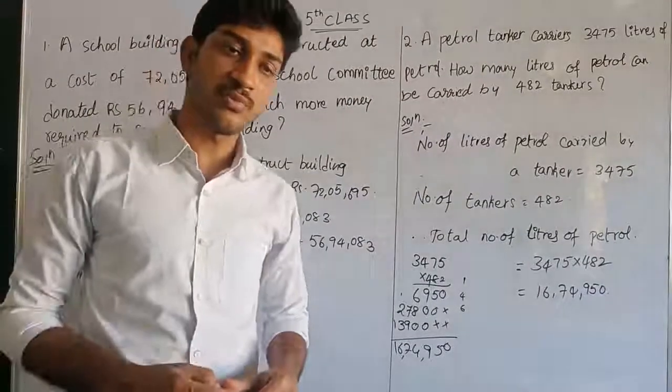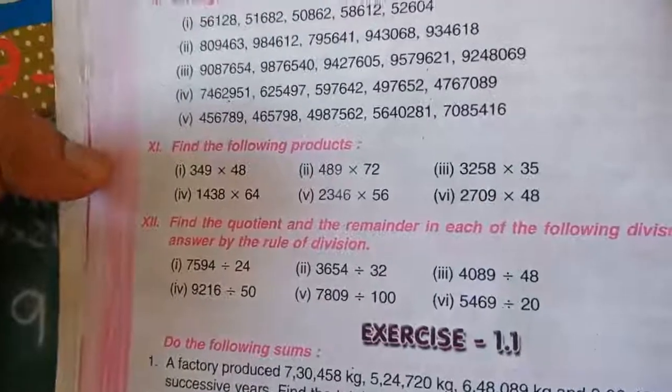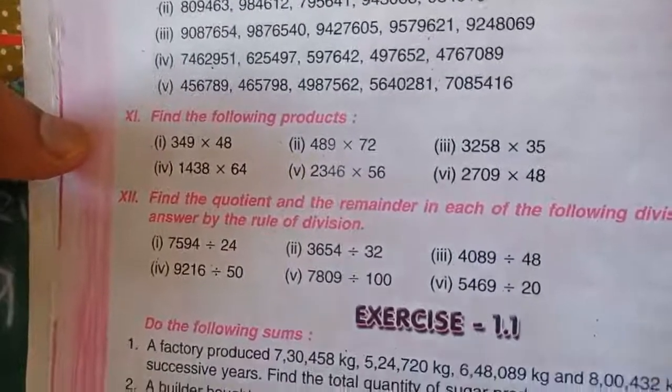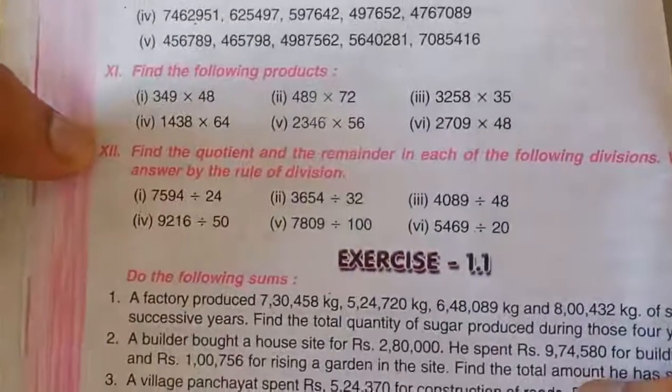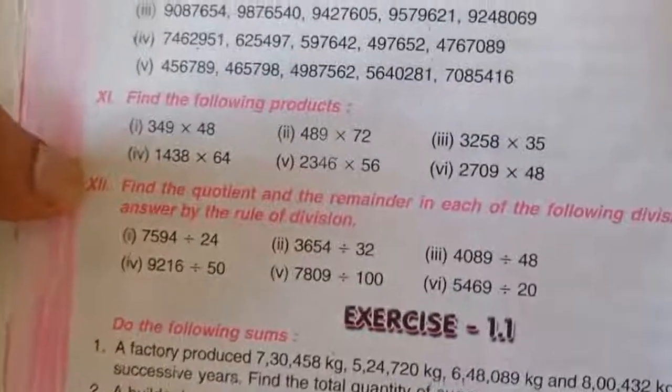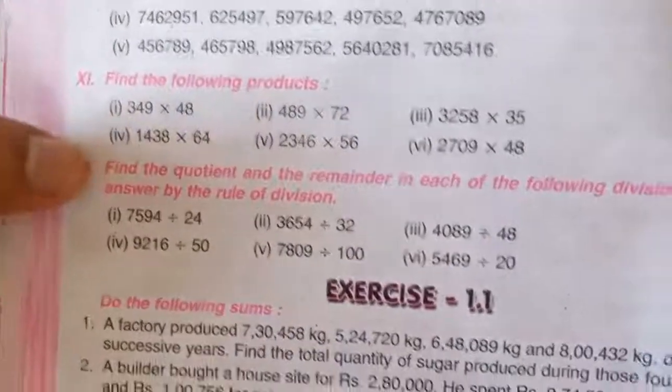Okay, children. Now I will give some homework problems to you. See page number 2 and question numbers 11 and 12. Find the products, find the quotient and remainder in each of the following divisions, verified by the rule of division. So do these two problems as homework, children.